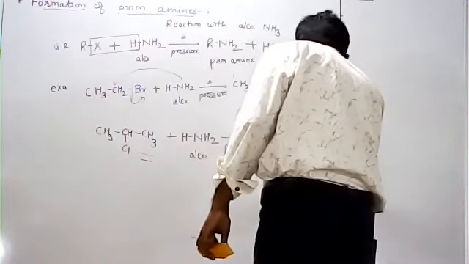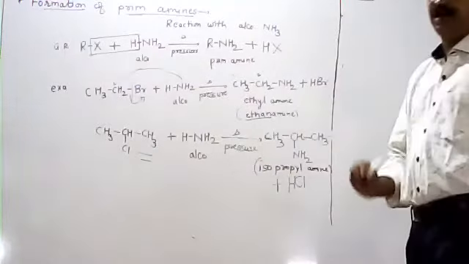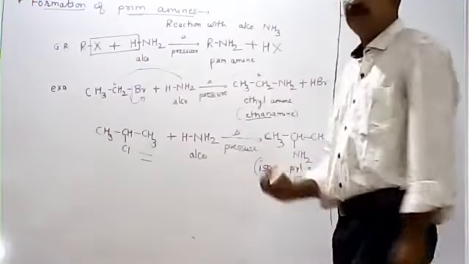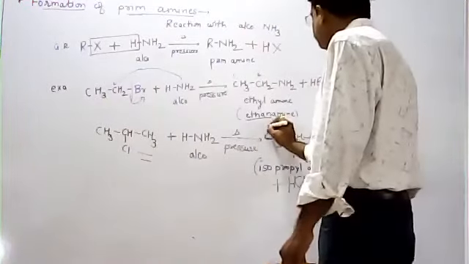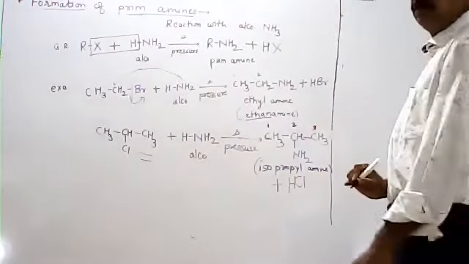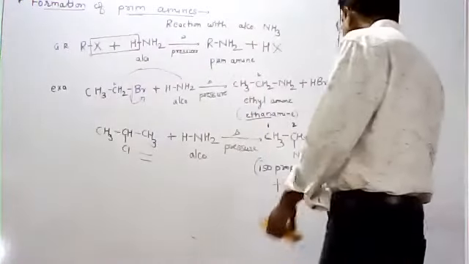Isopropyl amine. Name of this compound is isopropyl amine. Or the IUPAC name: 3 carbon atoms, 1, 2, 3. So the name is propane 2-amine. Propane 2-amine is our IUPAC name.